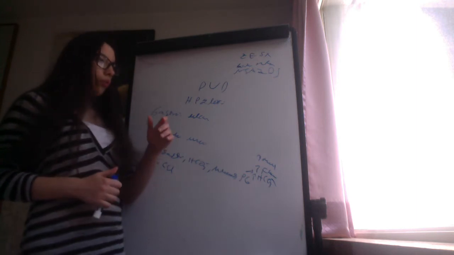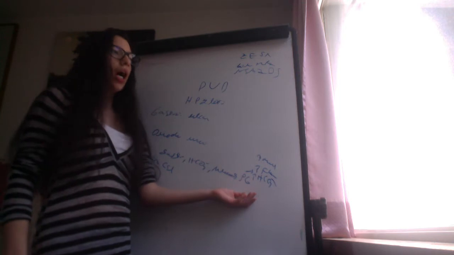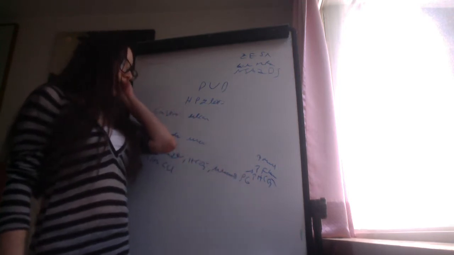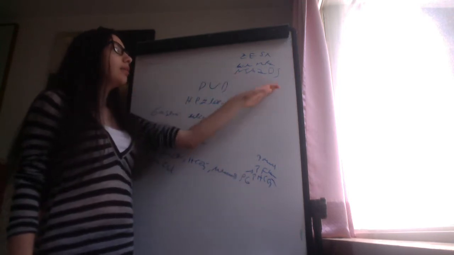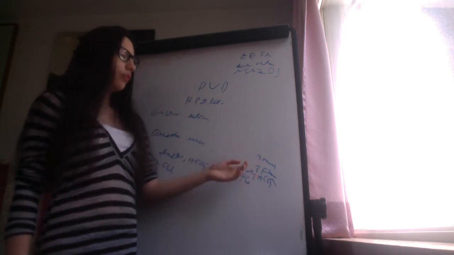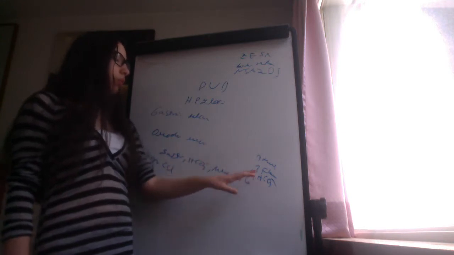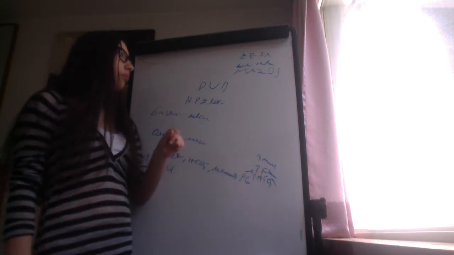So we produce the prostaglandins due to the cyclooxygenase enzyme, and the cyclooxygenase enzyme is blocked by NSAIDs. So each patient taking NSAIDs is at increased risk for developing gastric or duodenal ulcers due to this loss of the prostaglandins.